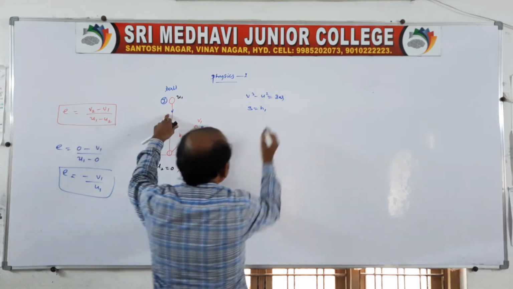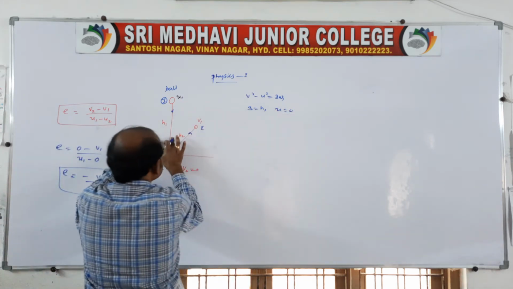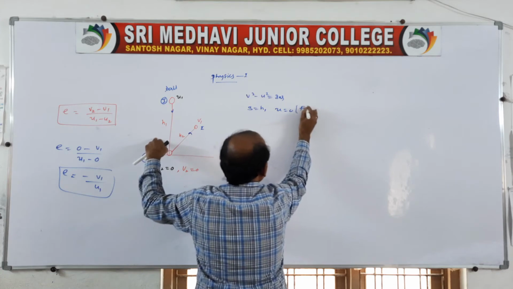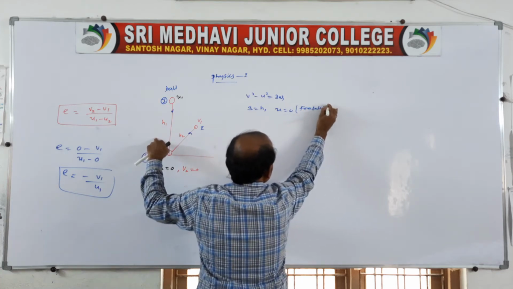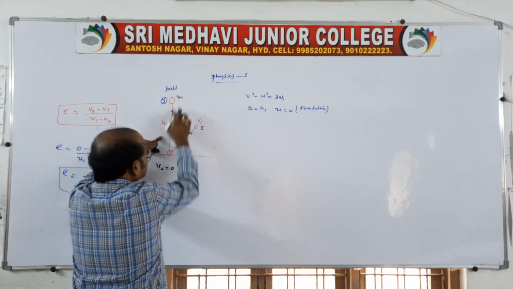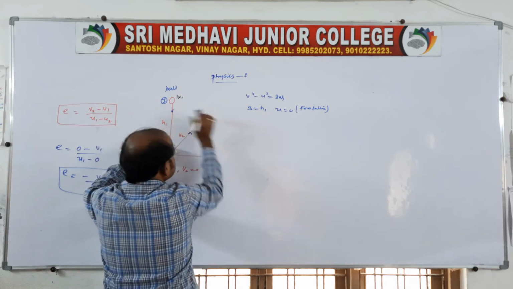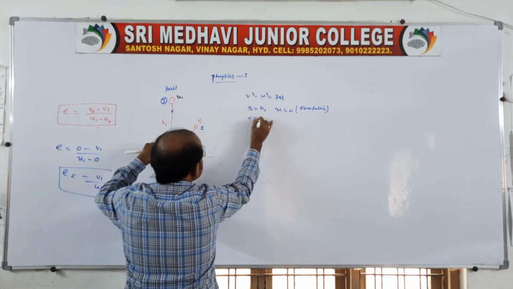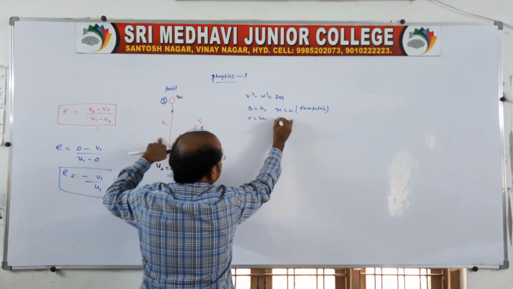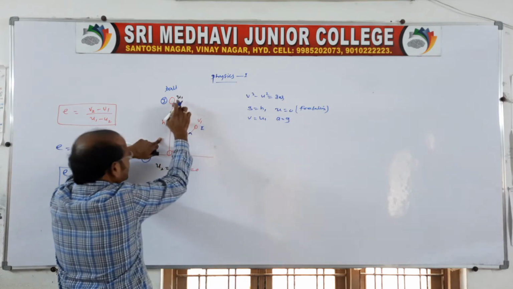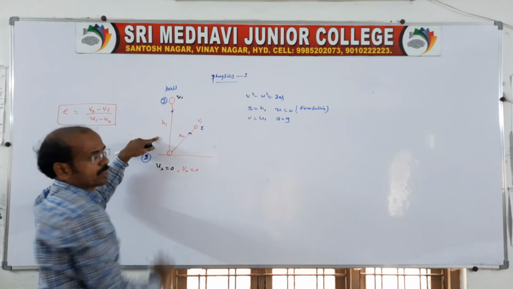Here the body is actually falling freely, you know. In this case it is falling freely, so you write here: freely falling, because the body is falling freely. But it is coming with what velocity? V is equal to U1, you take. So it is under gravity, no? Because the body is falling with a velocity U1.